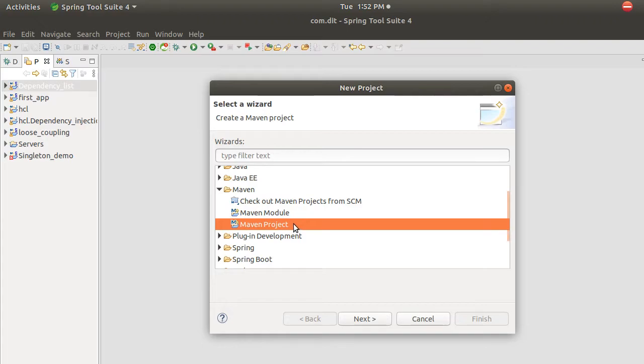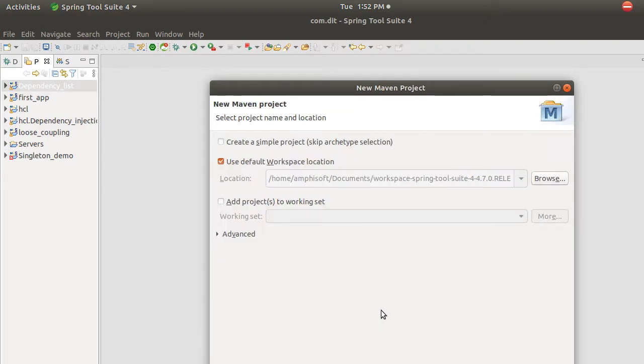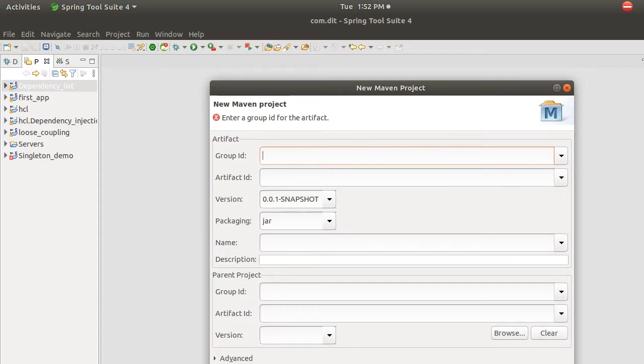So I'll go and create a Maven project, click on Maven project, and go to next. Now it will ask whether you want to create a simple project and skip the archetype selection. Yes, click on that, and it will ask for your group ID. Group ID is basically your company or domain name. So I'll say com.amphisoft, because you're creating some project and you have to give some name.